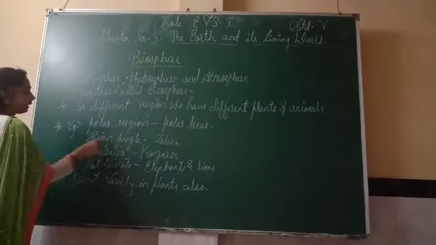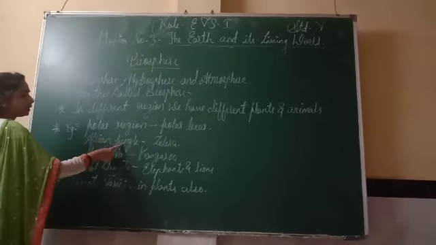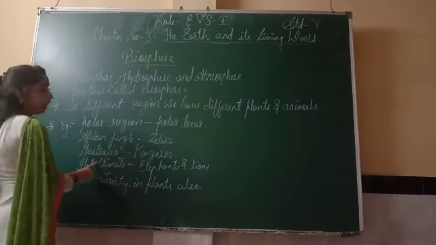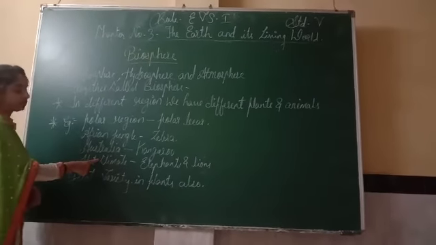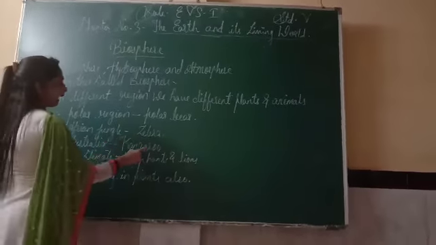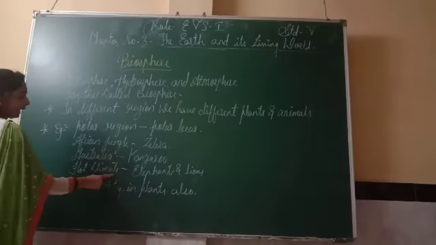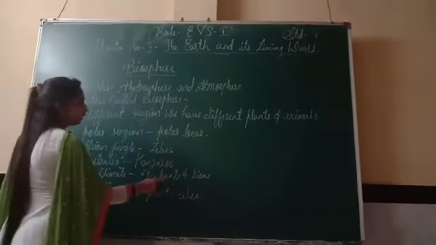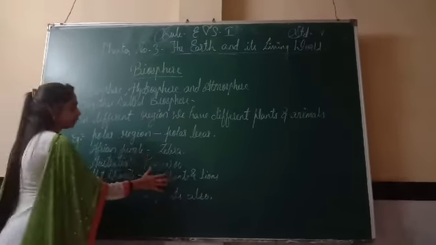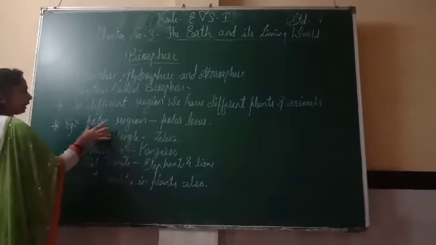Next is African jungle. If you go to the African jungle, we will have zebra there. Australia is also a continent, a smaller continent. So in Australia we will have kangaroo. In hot climate we will have elephants and lions. So these are some examples of animals according to their regions.